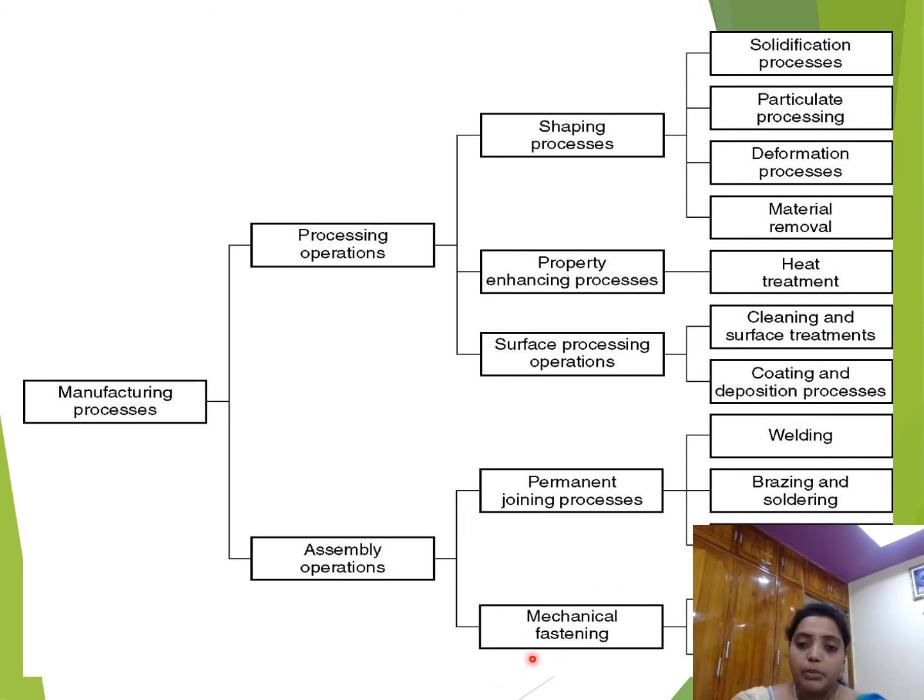Mechanical fastening means if we take a bolt and nut, we can fasten. We can rotate the nut or bolt and join those two as per our requirement. And at any time, if we want to remove those, we can remove them easily. But with permanent joining processes, those cannot be removed. Those are permanent joining processes. Okay, you have a clear idea of these manufacturing processes. Let us enter into the next.